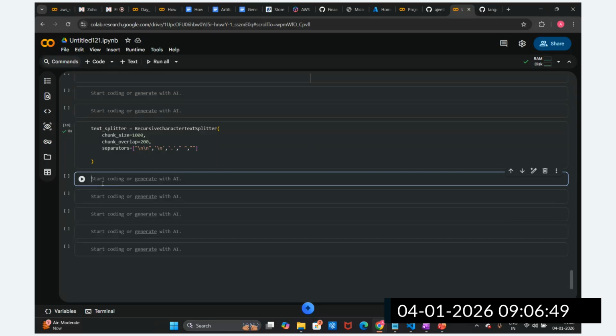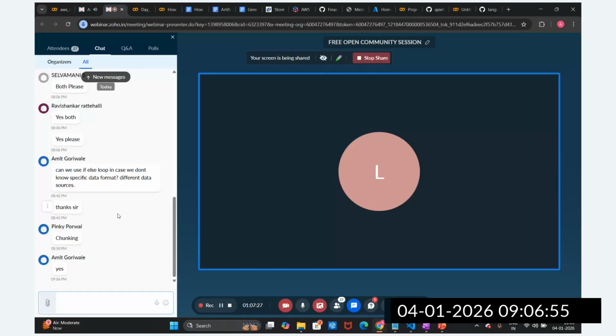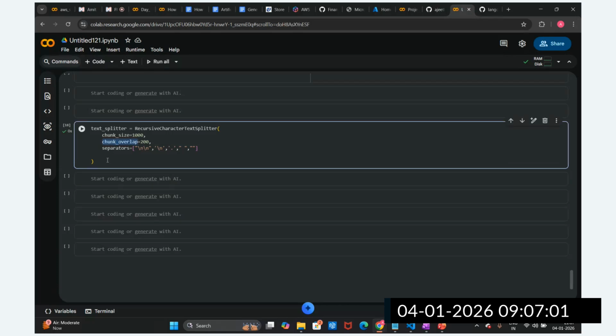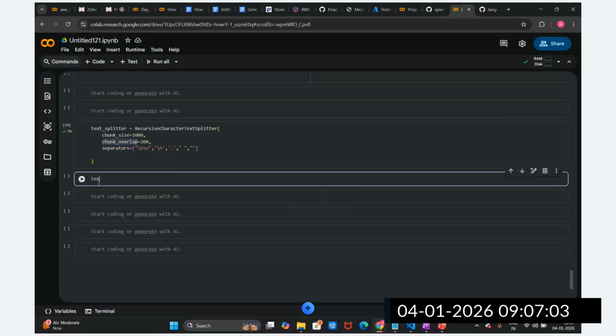What is the chunk overlap size? Now we have just initialized this splitter, guys. Now we are going to split this document. Text splitter dot split documents. We use it to split the document, and we pass in the documents.